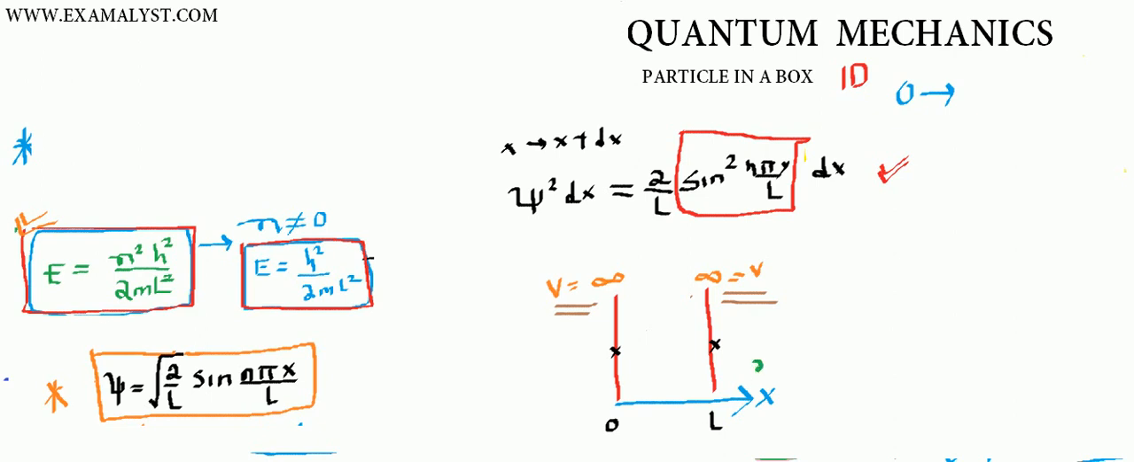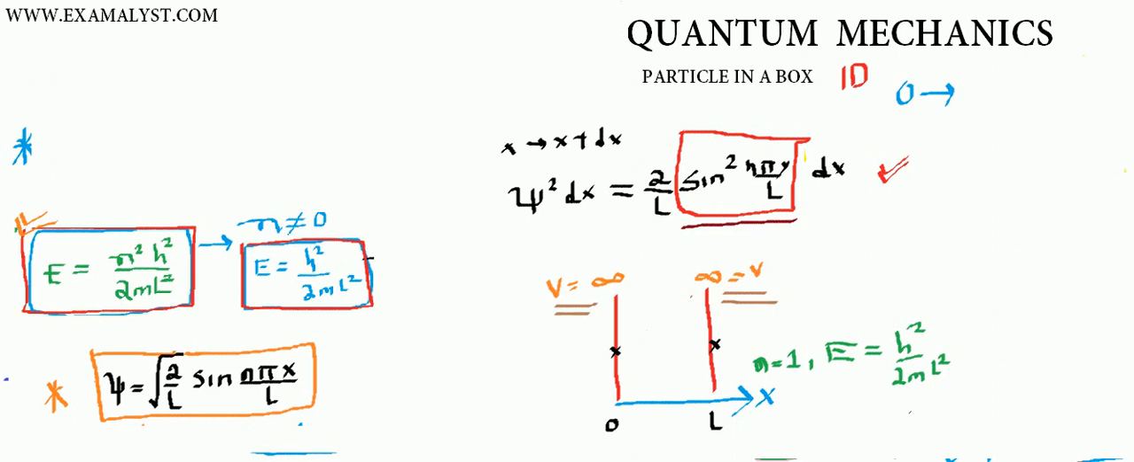Okay, so for n equals 1, what is the energy? For n equals 1, the energy is, as you can see, what I've written there: h-bar squared π squared divided by 2mL squared. So this is the energy. Now, what is the probability? The probability is sin squared (nπx/L).